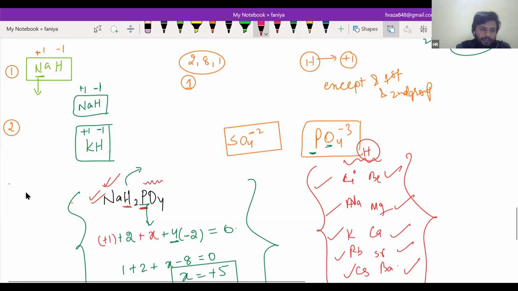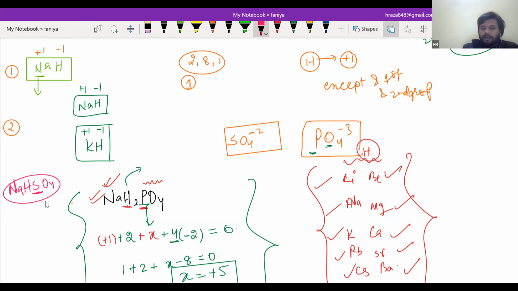If you are done with this, just solve this. NaHSO4, in which the underlined, that is sulfur, you need to calculate. So next, sodium hydrogen sulfate, NaHSO4.